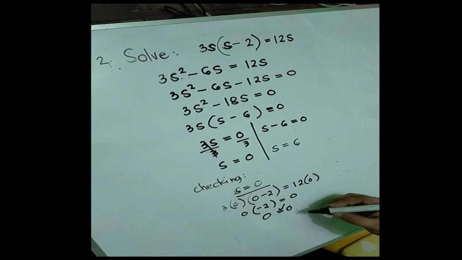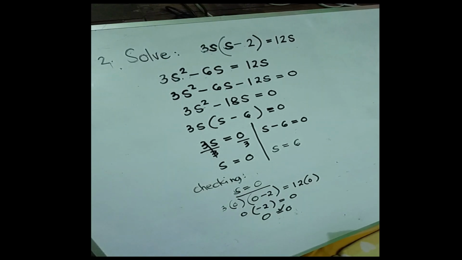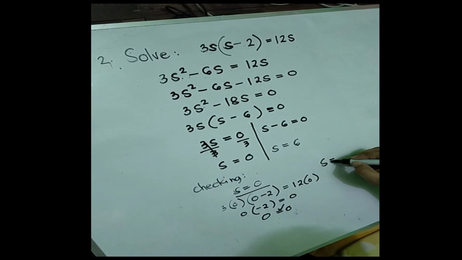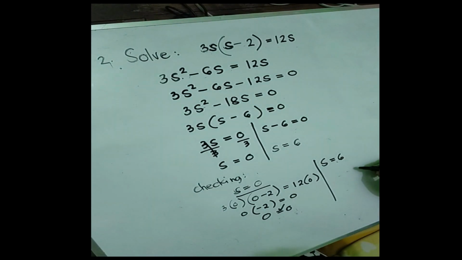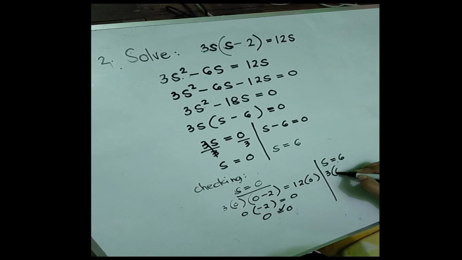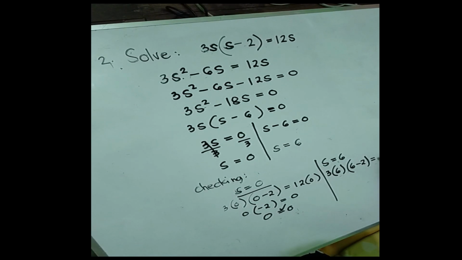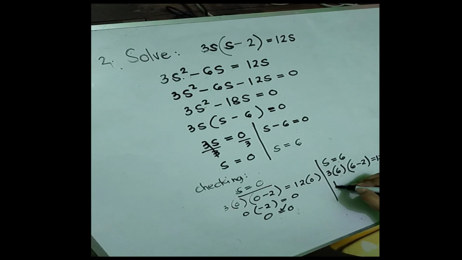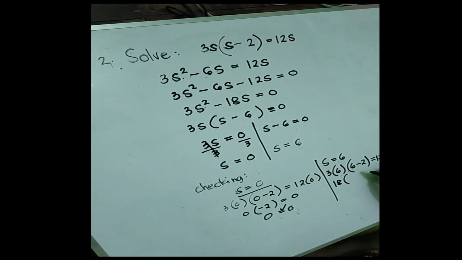Next, what if s is equal to positive 6? So again, 3 times 6 times 6 minus 2 is equal to 12 times 6. 3 times 6, that is 18, times 6 minus 2, that is 4, is equal to 12 times 6, that is 72. 18 times 4, that is 72, is equal to 72.